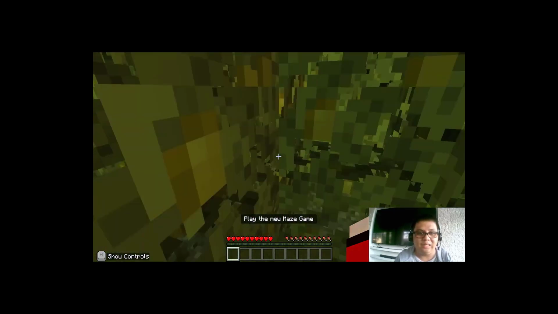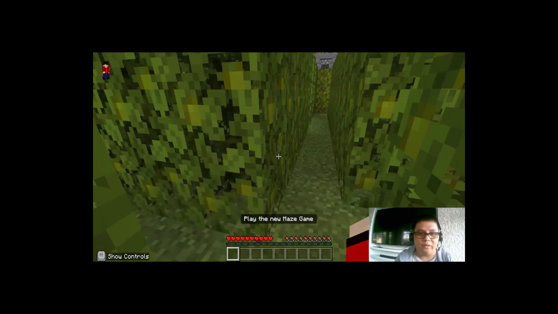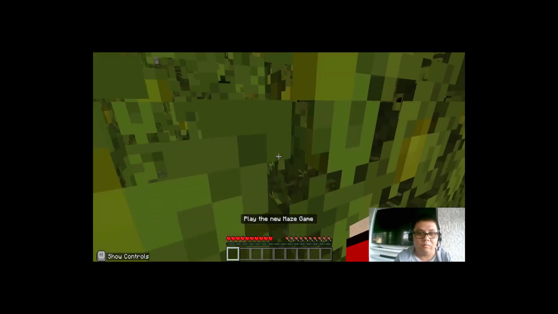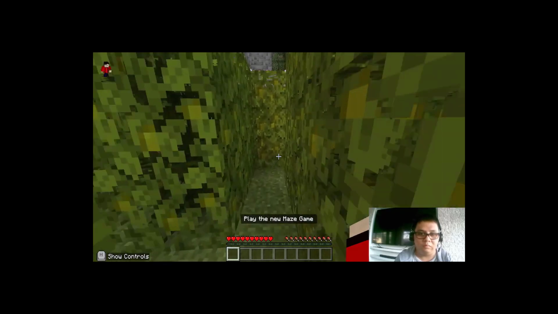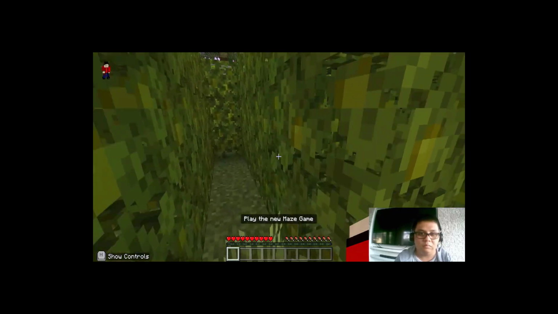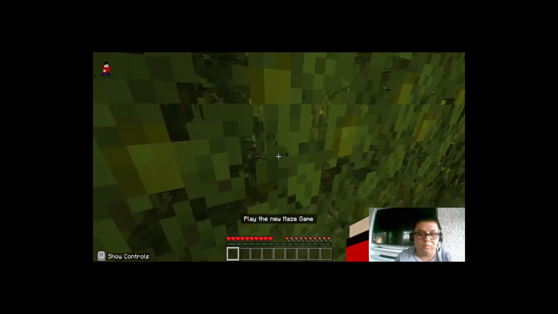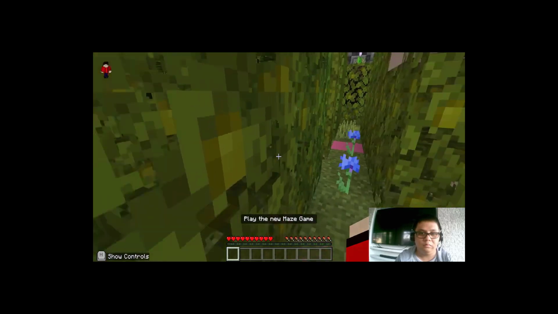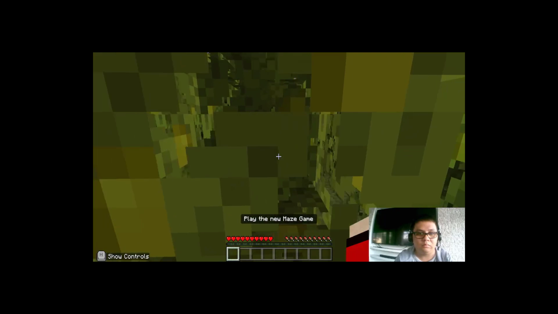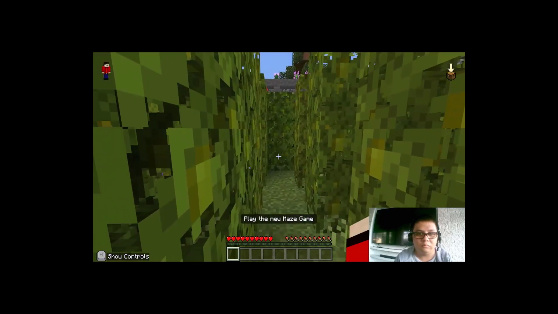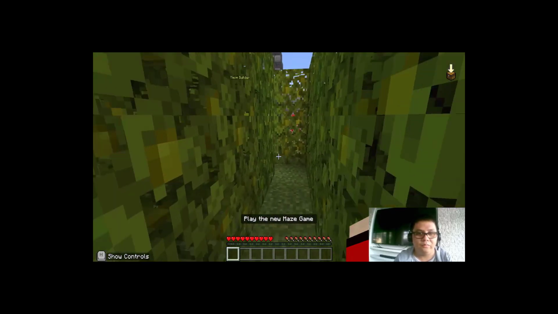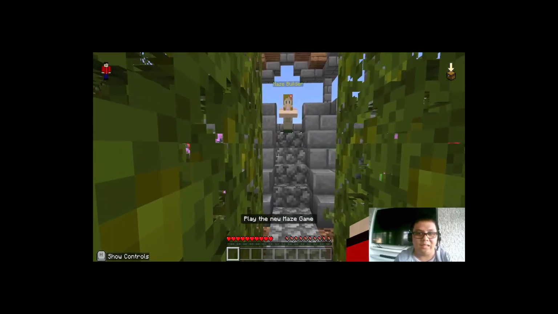As you can see, I am looking for the exit in this area. And we're going around the area as we are looking for the exit.